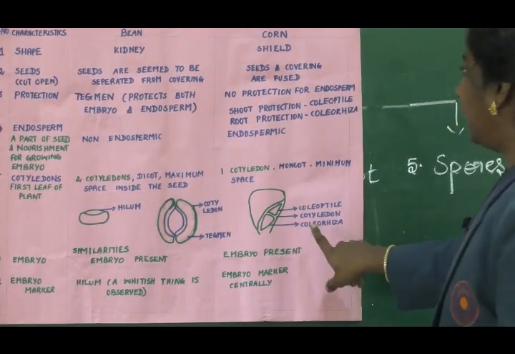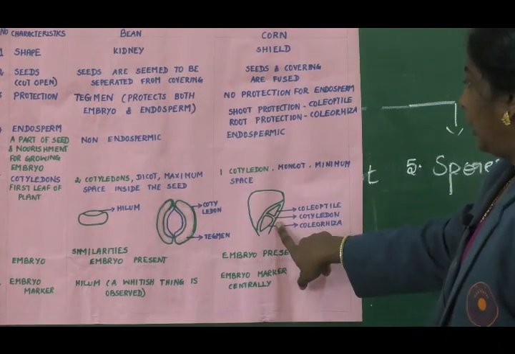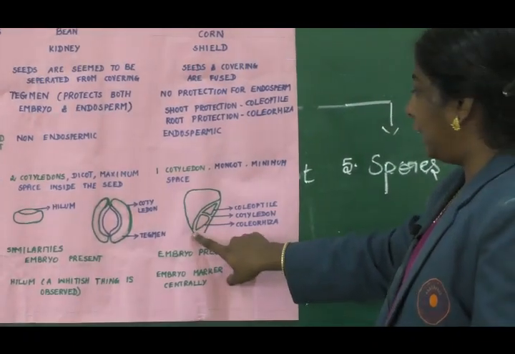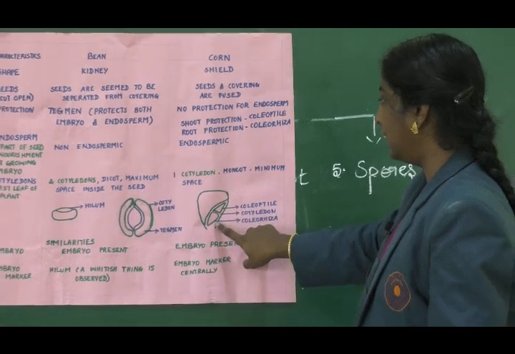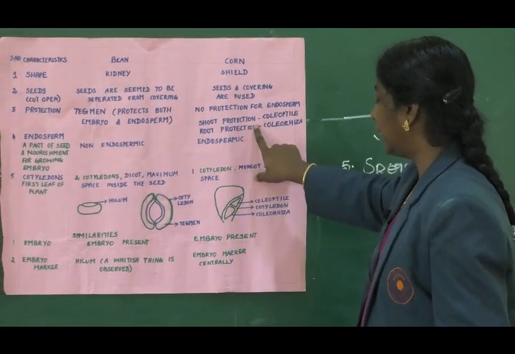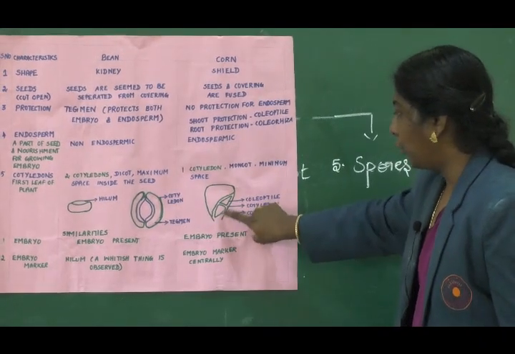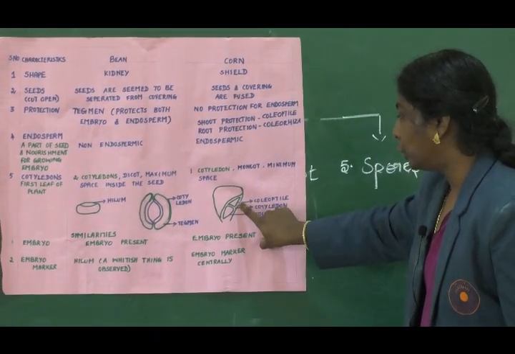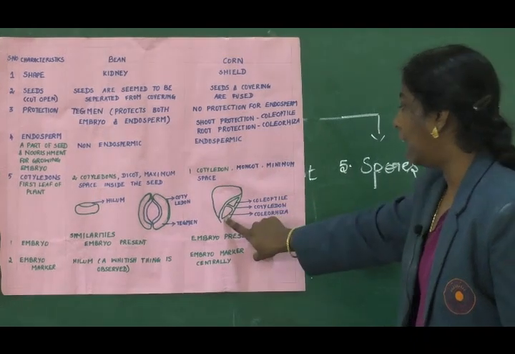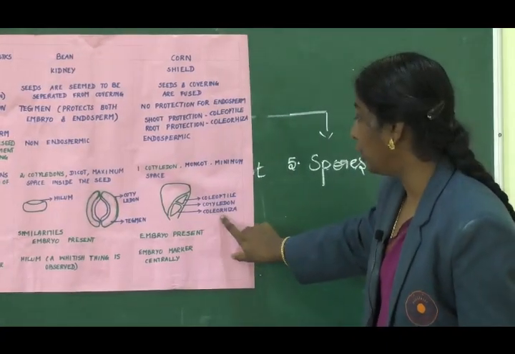And in corn, you have separately one cotyledon, and within that, for shoot protection you have coleoptile, and for root protection you have coleorhiza.